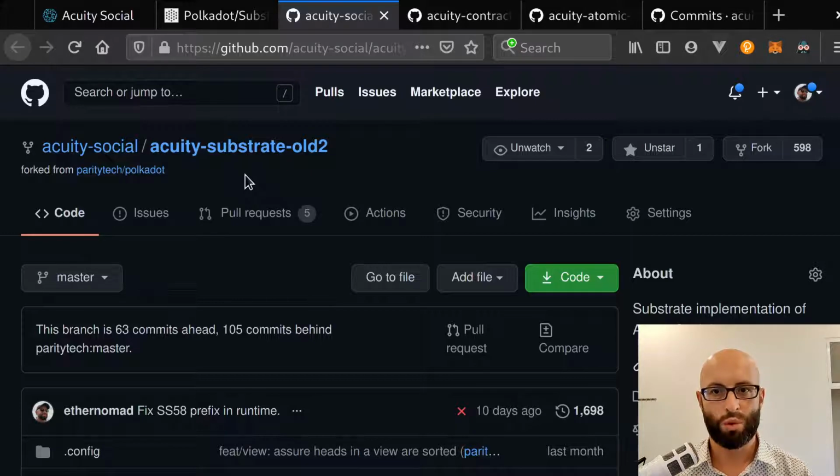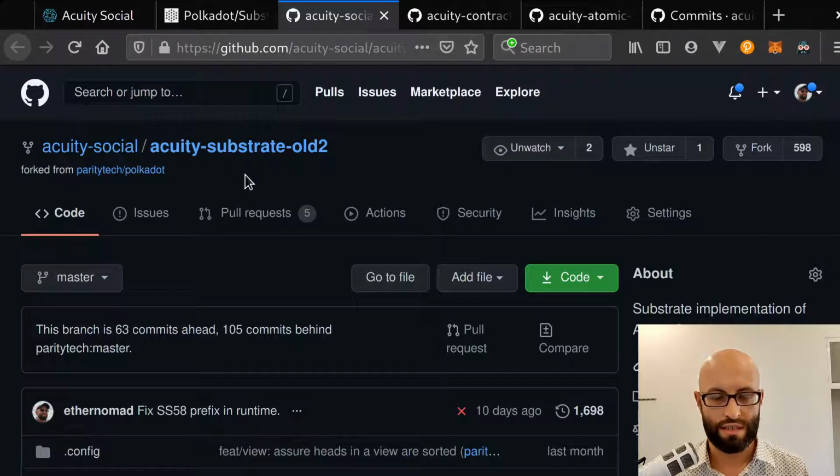However, we need to move to a new implementation of Acuity on a new Substrate repository. There's a few reasons for this. One of the main reasons is that the current one is designed to be a relay chain, the purpose of which is that blockchains underneath this relay chain, called parachains, can connect to Kusama. Whereas what we want in the short term is for Acuity to be a parachain and then potentially connect to Kusama or Polkadot. So for that reason, we need to move to this new implementation.